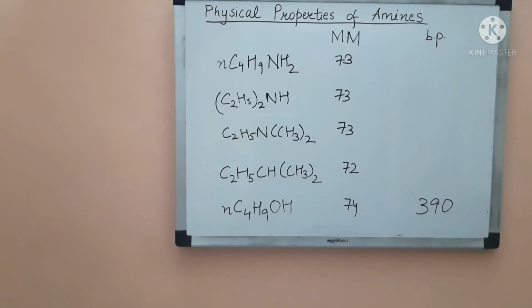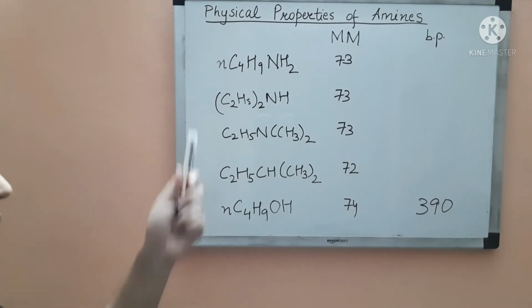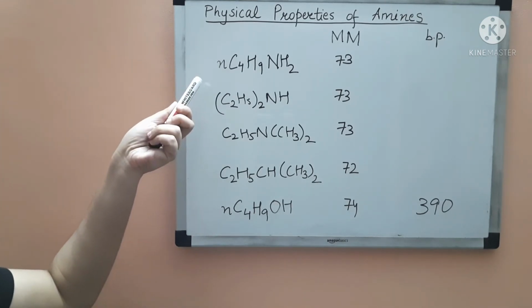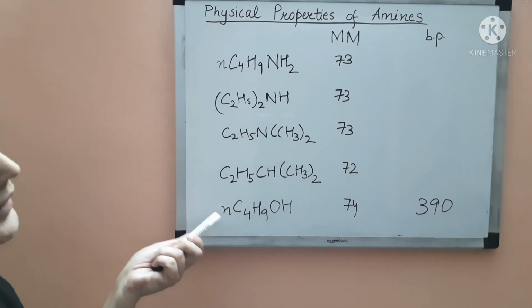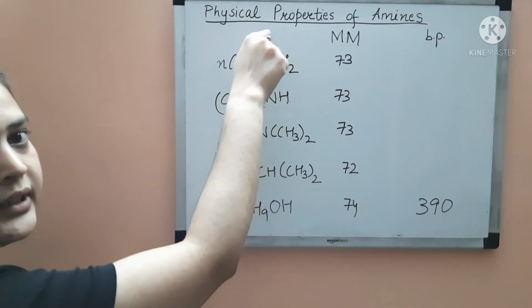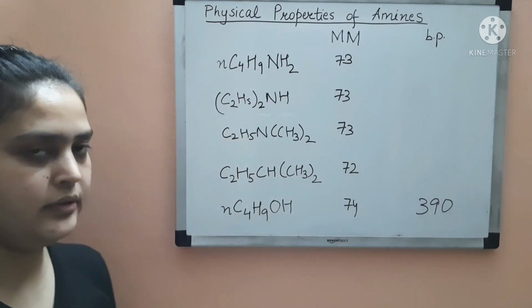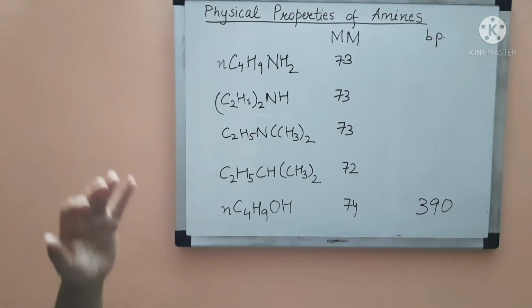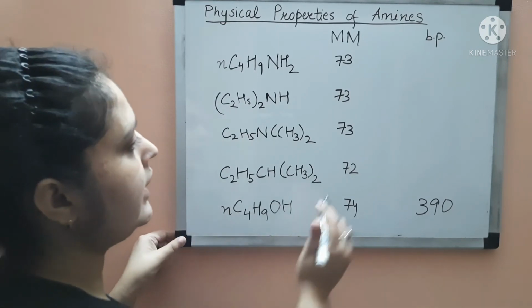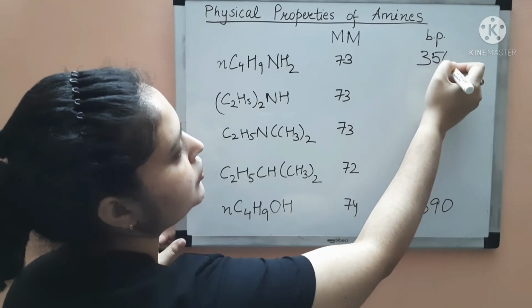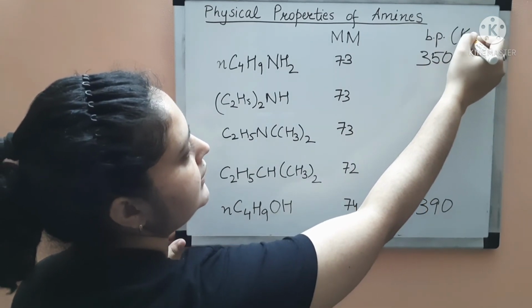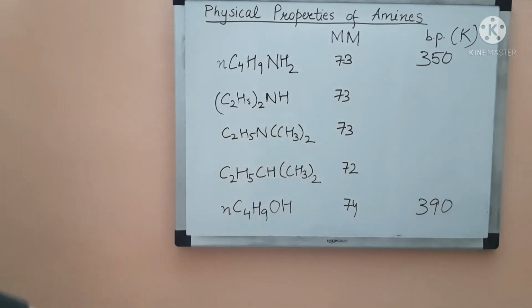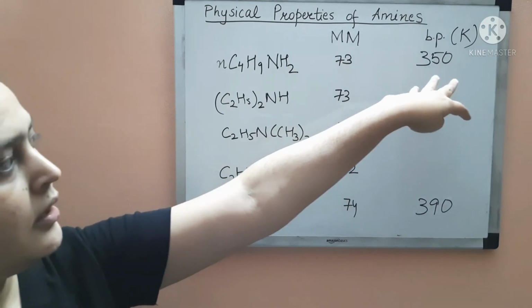Okay, now comes the primary amine. The primary amine also makes intermolecular hydrogen bonding, but its strength will be less than that of the alcohol, because the nitrogen's electronegativity is comparatively less than that of the oxygen atom, right? So it will have a somewhat lower boiling point than the alcohol, around 350 Kelvin. So these are in Kelvin, and these are the approximate boiling points.